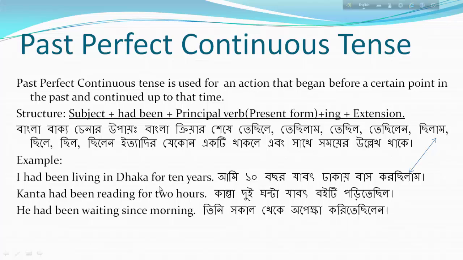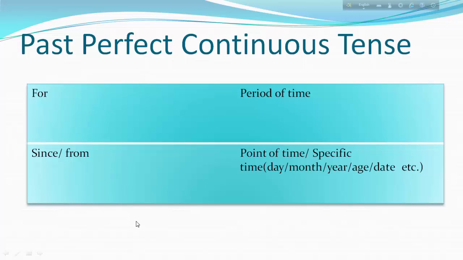Look here, we use for and since. You have already learned that we use for with a period of time, such as for 2 hours, for 6 years, for 2 days, for 1 hour, for 10 minutes, etc. And we use since or from with a point of time, that is a specific time, such as since morning, since Monday, since 1990, since 2000, since 7 o'clock, etc. That is, with the day, month, year, age and date we use since or from.